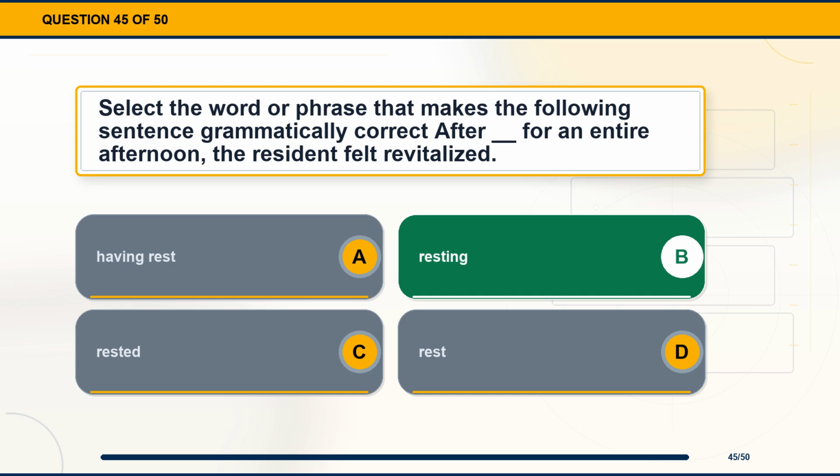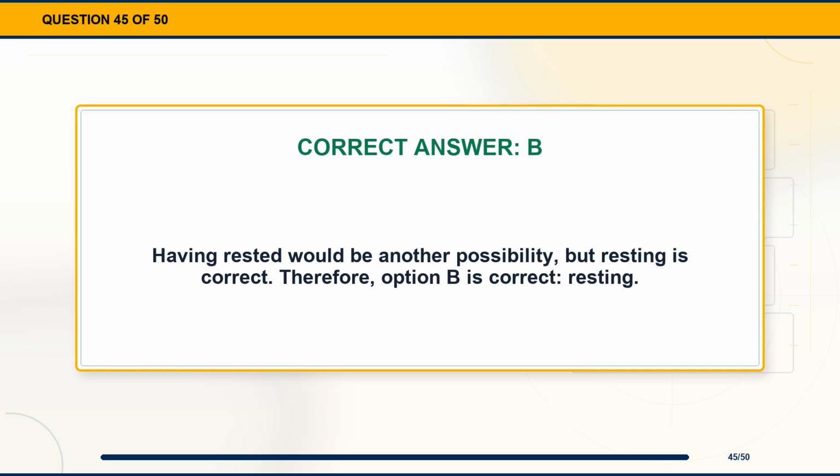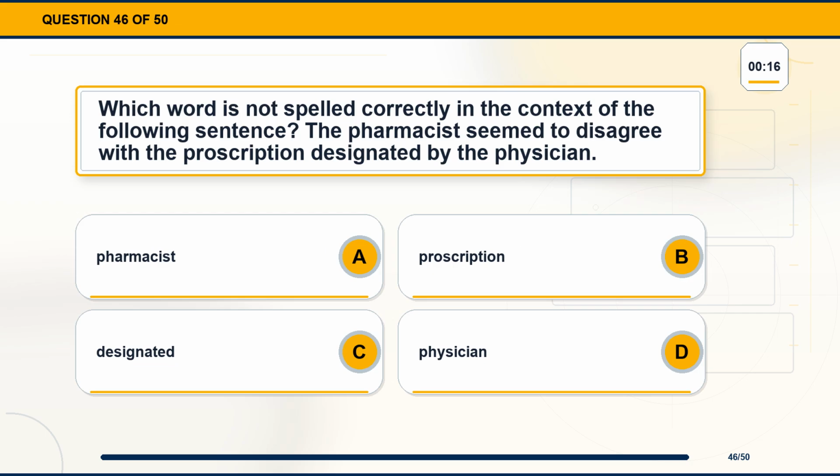The correct answer is option B, resting. Explanation. Having rested would be another possibility, but resting is correct. Therefore, option B is correct, resting. Question 46. Which word is not spelled correctly in the context of the following sentence? The pharmacist seemed to disagree with the prescription designated by the physician. Option A, pharmacist. Option B, prescription. Option C, designated. Option D, physician.